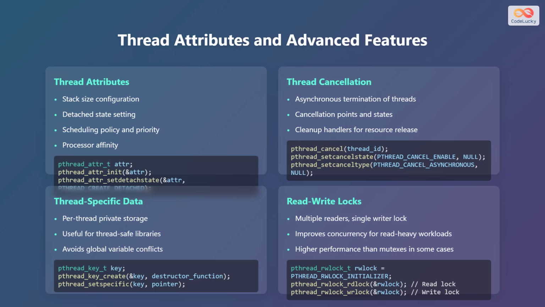The fourth advanced feature is read-write locks, which includes multiple readers, single writer lock, improves concurrency for read-heavy workloads, and higher performance than mutexes in some cases. Here is a code example: pthread_rwlock_t rwlock = PTHREAD_RWLOCK_INITIALIZER, pthread_rwlock_rdlock(&rwlock) for read lock, pthread_rwlock_wrlock(&rwlock) for write lock.